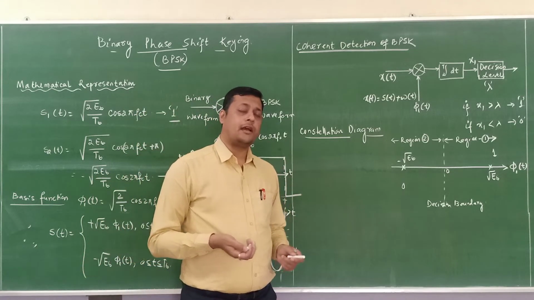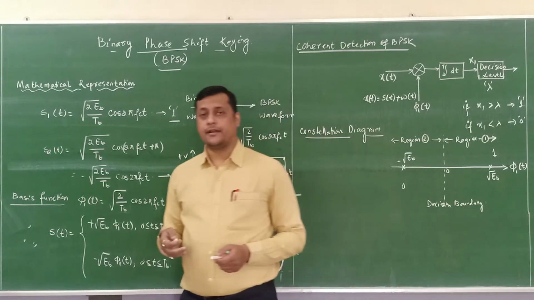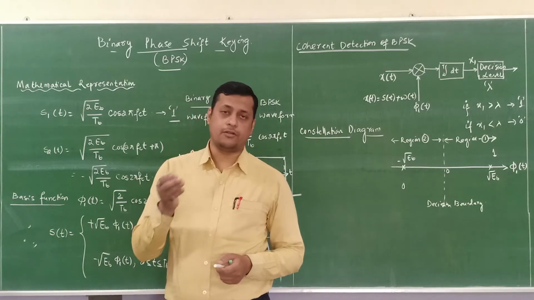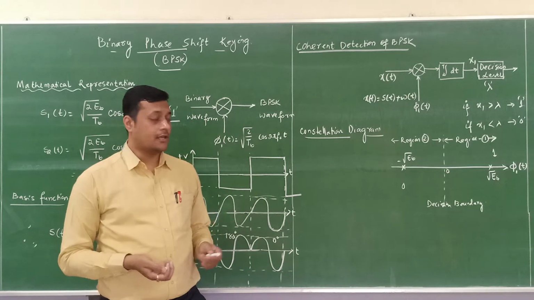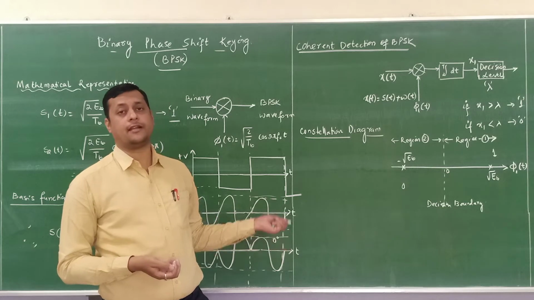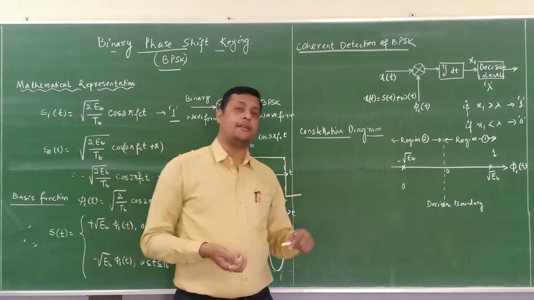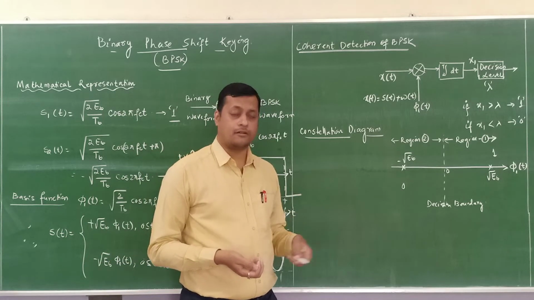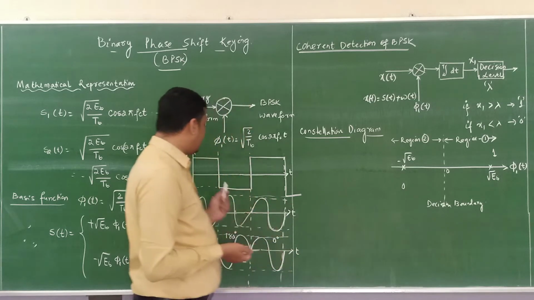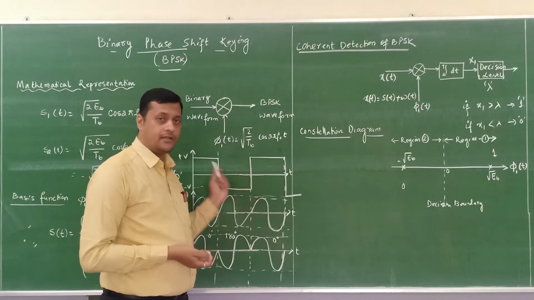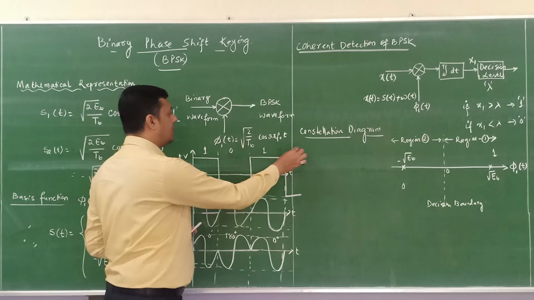Now in amplitude shift keying we have discussed how the amplitudes are going to be identified, how the binary data is going to be represented in the NRZ form, what is the benefit of that NRZ form, and how the characteristics of the carrier are changed. Here in BPSK, the characteristics of the carrier means we focus on the phase of a particular carrier. So the phase of a carrier is changed in accordance with my binary bit. Suppose I am transmitting binary bit 1, then 0, then 1 and 0.